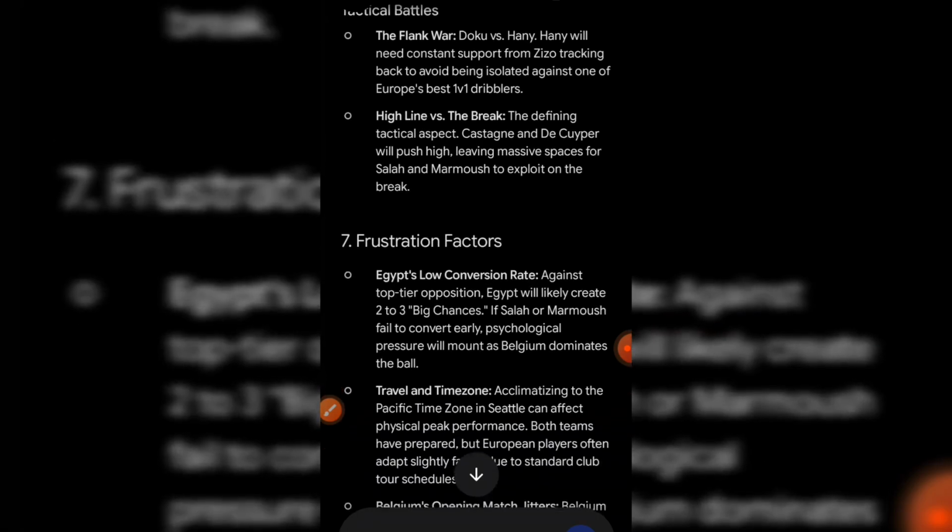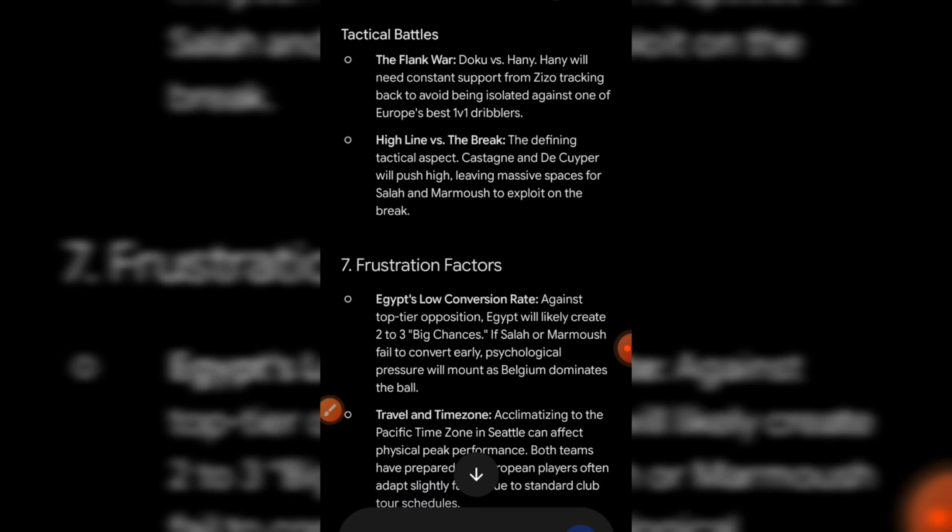flanks. Now, if we look into the tactical battle, we are going to look at the flank war, the high line versus the break, the defining tactical aspect. I think they mentioned two players here whose names I may not pronounce very well, leaving massive space for Salah and Marmoush to exploit on the break.